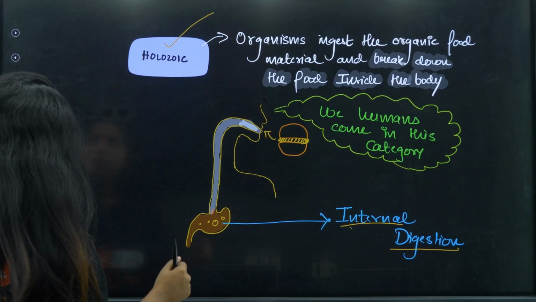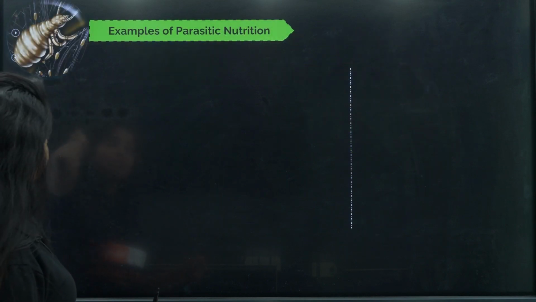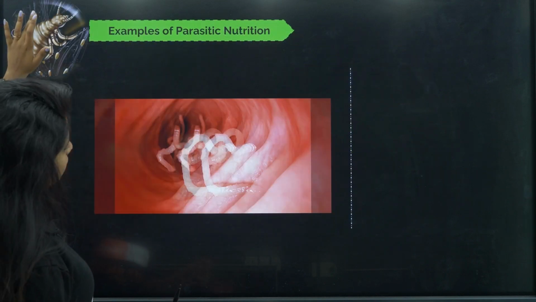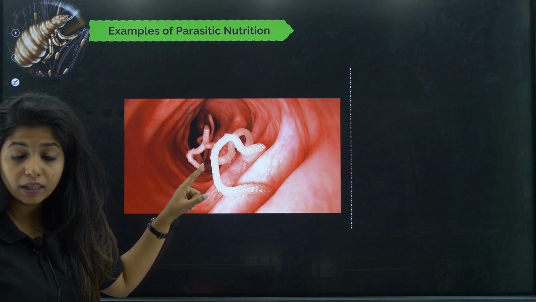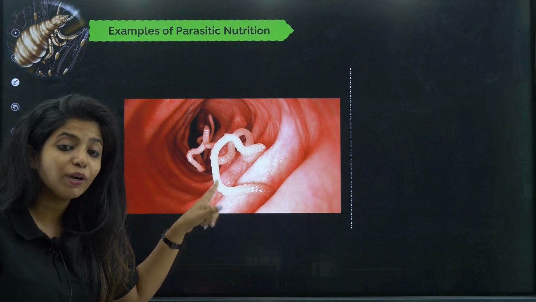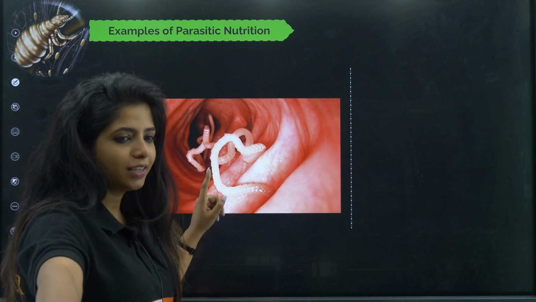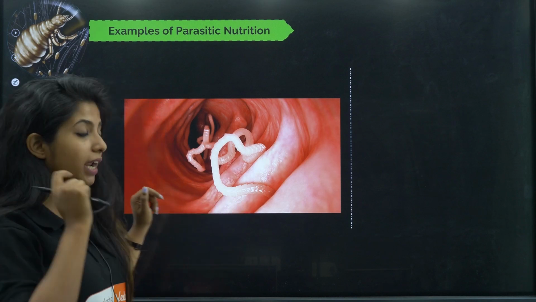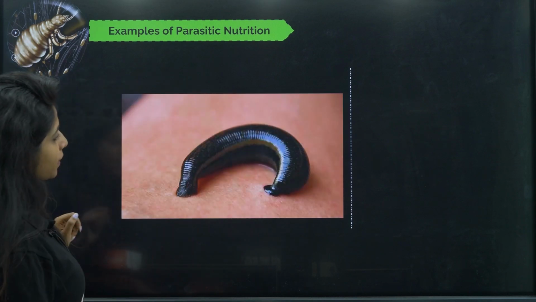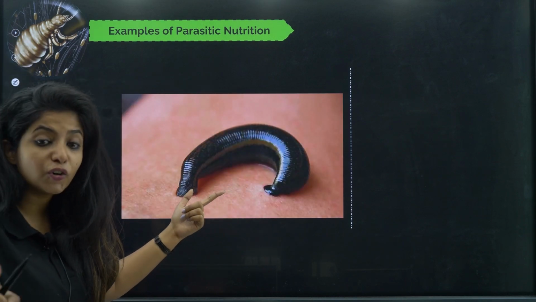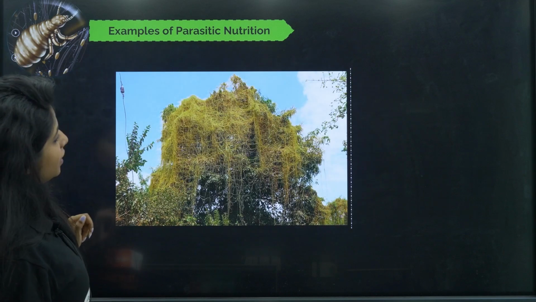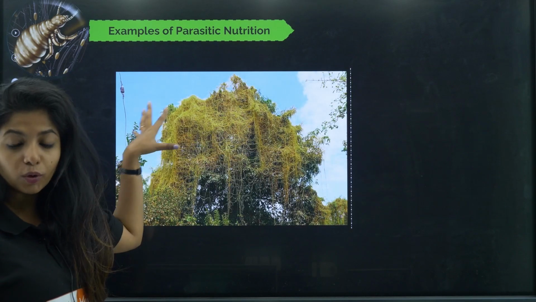Now I have a few examples for the parasitic mode of nutrition as far as I remember. Yes, this is the tapeworm that I was talking about. Is it an ectoparasite or an endoparasite? Tell me in the comment section. Is it an ecto or an endoparasite? Next, I have the leech. Again, ecto or endo? I have Cuscuta, the yellow thing that you see over here.